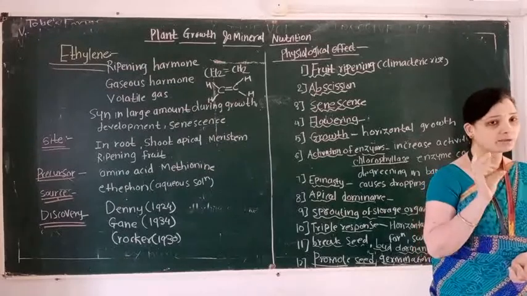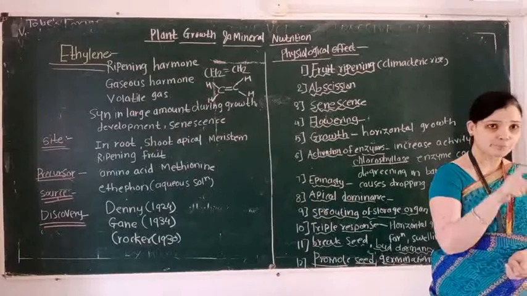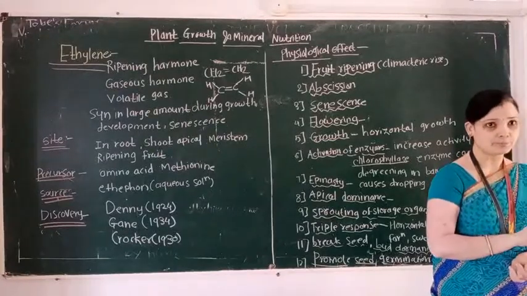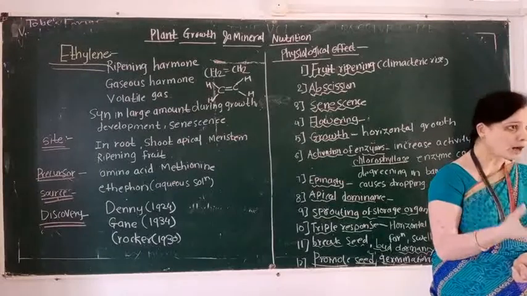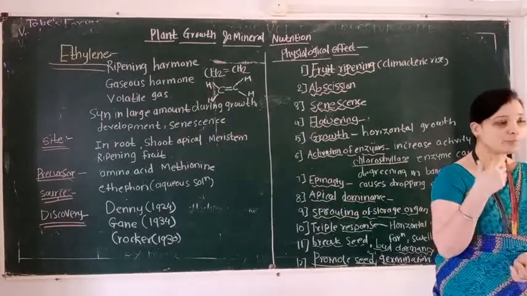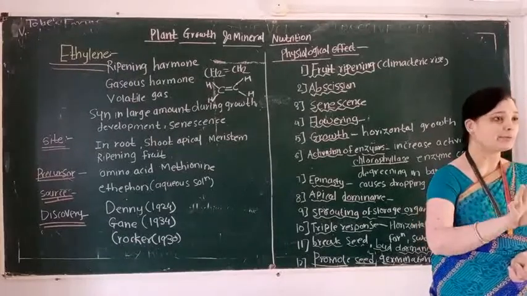When fruits are unripe and ethylene is spread on these unripened fruits, after some hours we observe the unripened fruits are converted into ripened fruits.